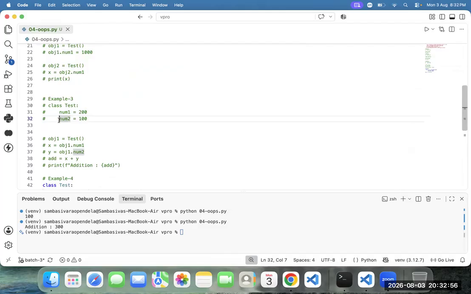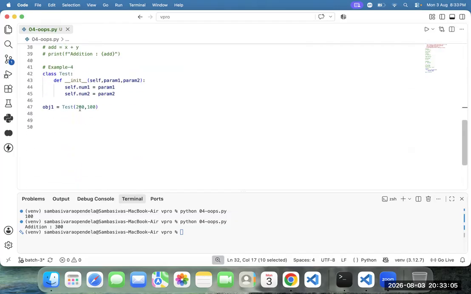Num1 is initialized directly, num2 also initialized directly here. But in this example, what happened here?